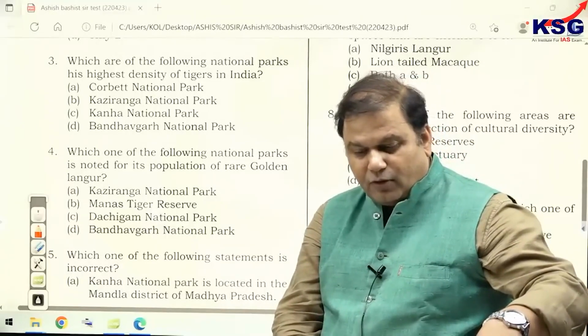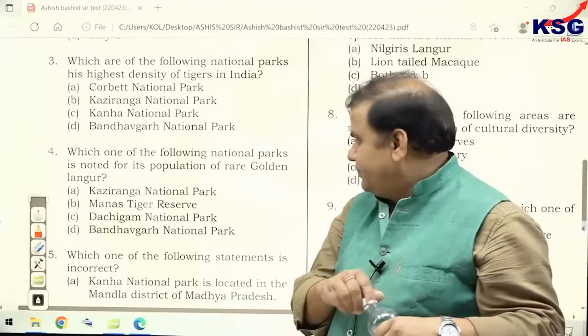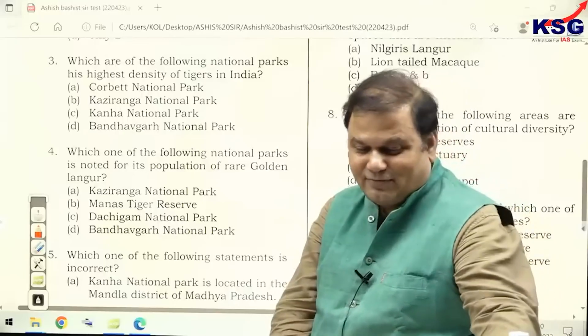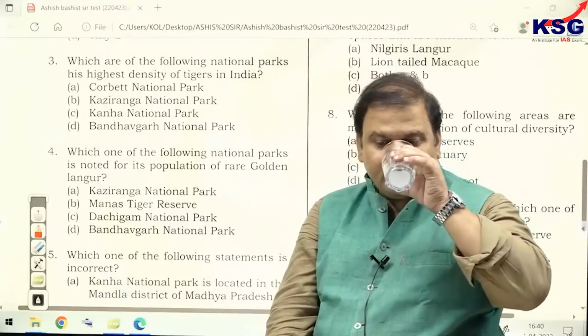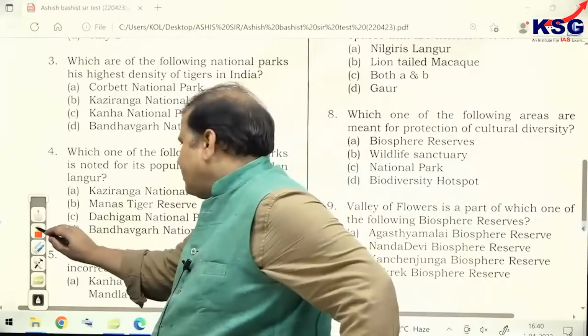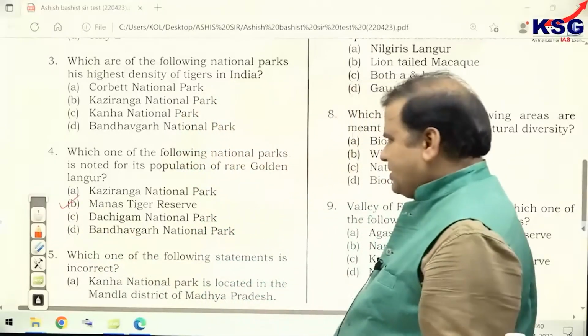It is found in, not Dachigram, it is found in Manas Tiger Reserve. That's in Assam. The correct answer is Manas Tiger Reserve, which is present in Assam.